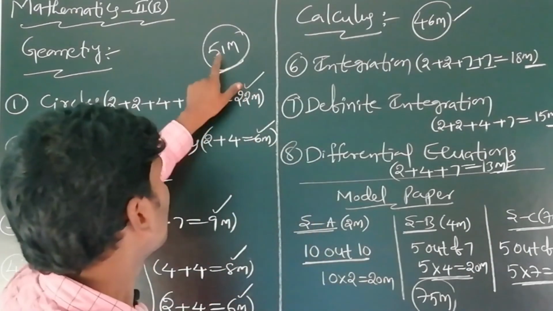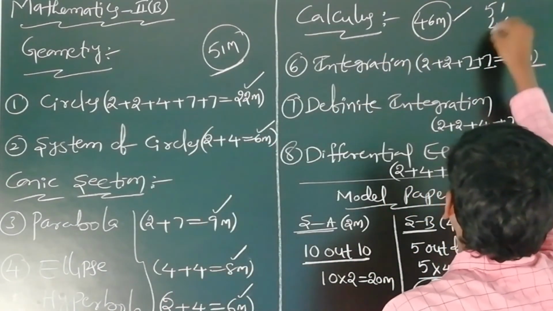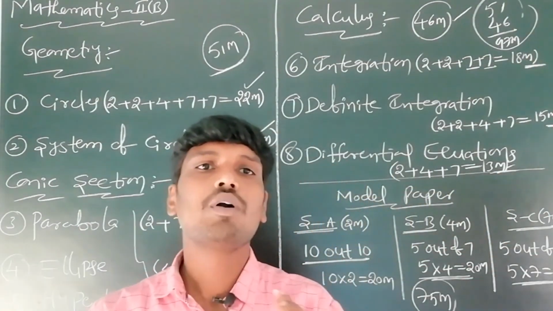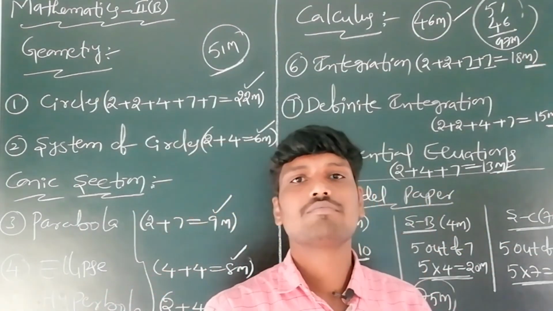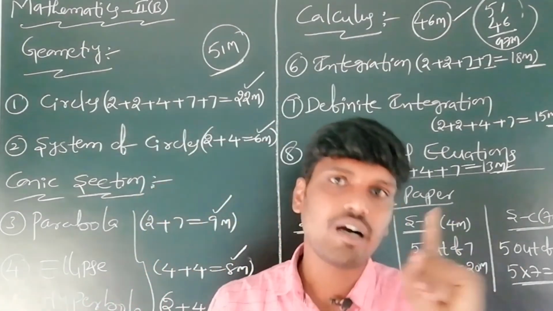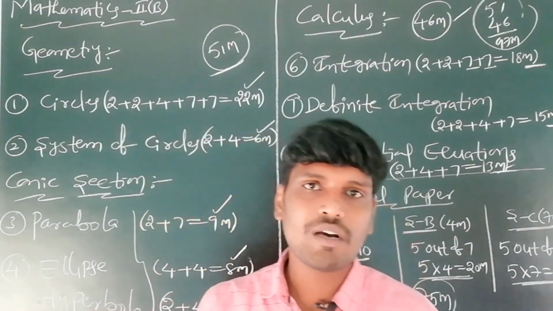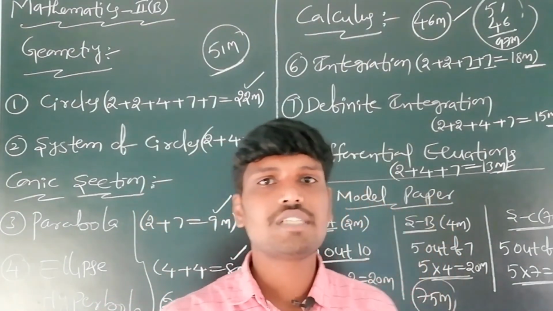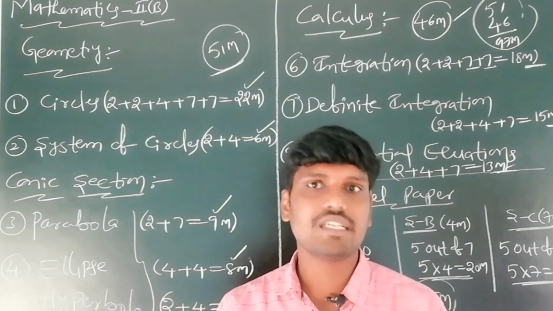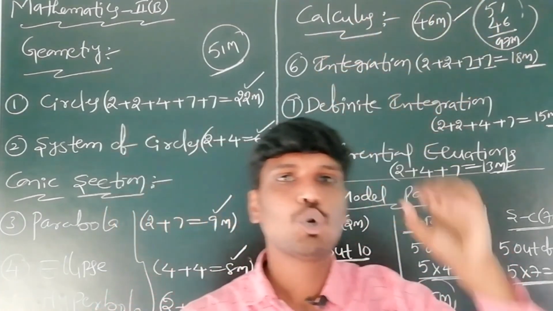Total how many marks? 51 plus 46. Total 97 marks come in the Board of Intermediate Examination, and you write the examination for 75 marks out of 97 marks. There is choice in the 4-marks questions and in the 7-marks questions, but no choice in the 2-marks questions in the IPE examination. This is the weightage of each chapter in Mathematics 2B.